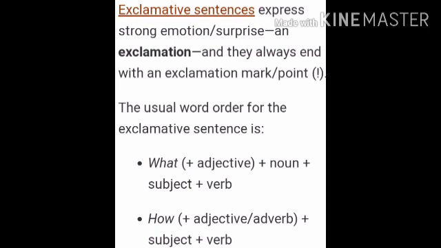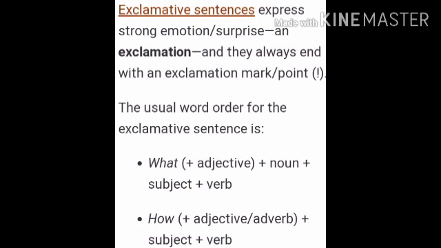Next, how plus adjective or adverb plus subject plus verb. So in exclamatory sentences, somewhere we are using what and somewhere we are using how. So how will you come to know where to use what and where to use how?